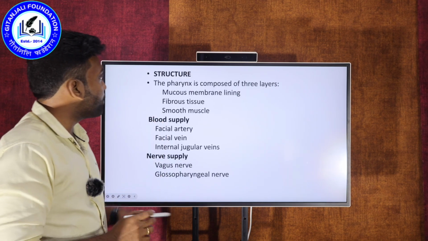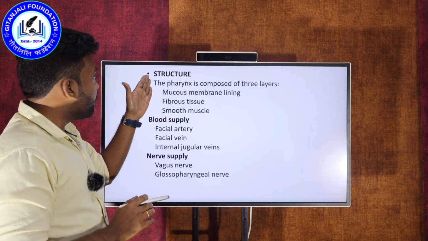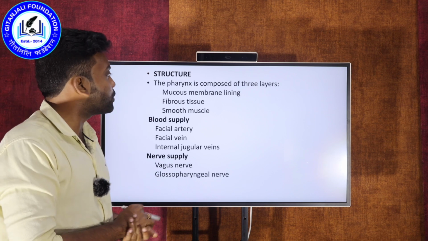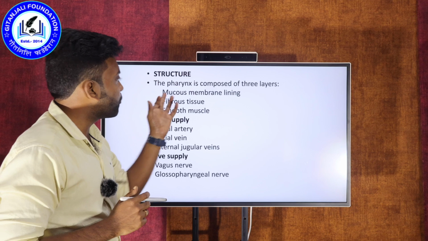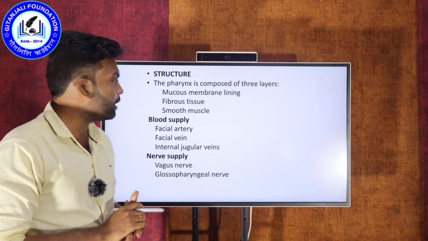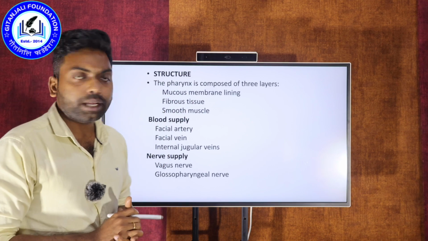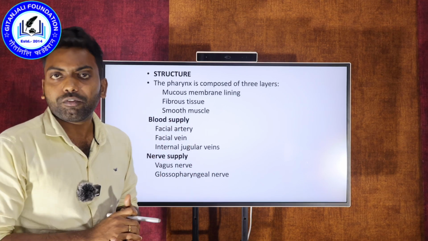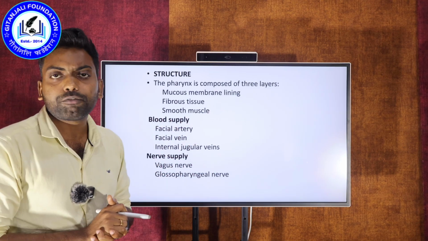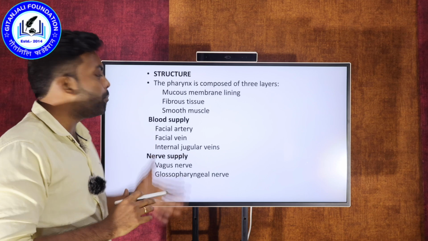And next we can see the structure. Here there are a few layers and tissues covering it. As I told you, for every organ there is a mucous membrane lining, and fibrous tissue which has elastic nature, and smooth muscle also. So these are the layers present in the pharynx. And what is the blood supply?